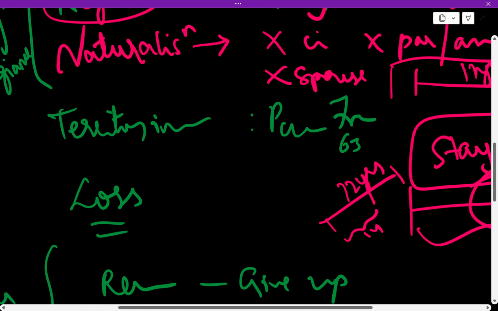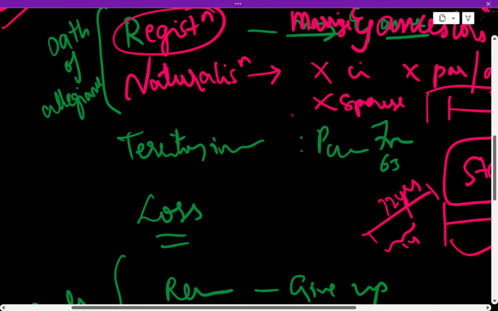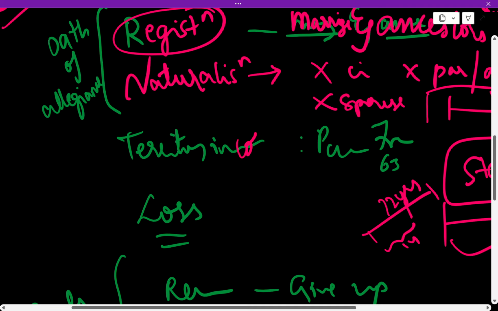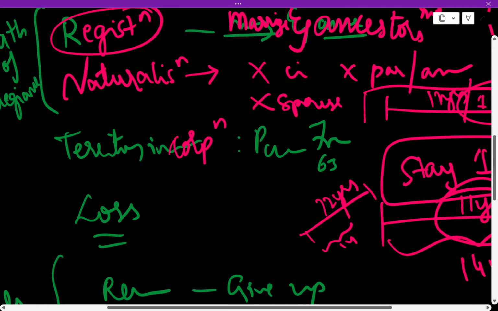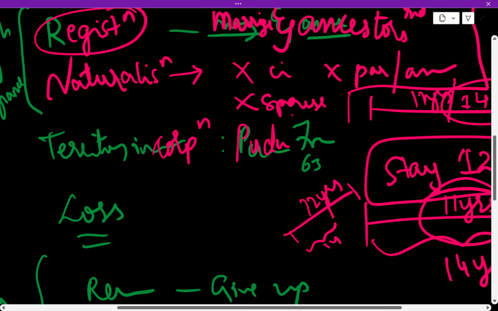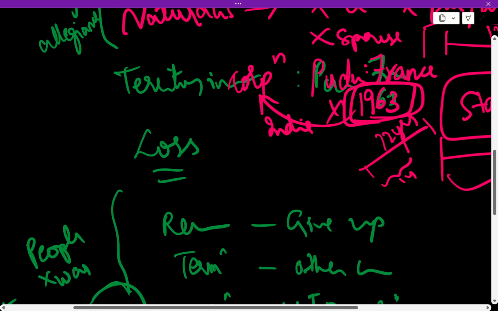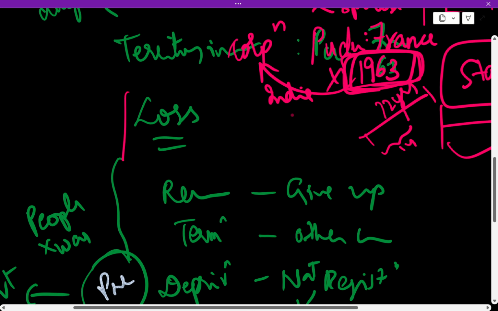Okay. Next, by taking territory. For example, territory incorporation. Earlier, Puducherry was not a part of India. We took Puducherry from France. It was a colony of France till 1963. So Puducherry became a part of India in 1963, and all the citizens of Puducherry got the citizenship of India post 1963. Okay, so next let's look at this topic.